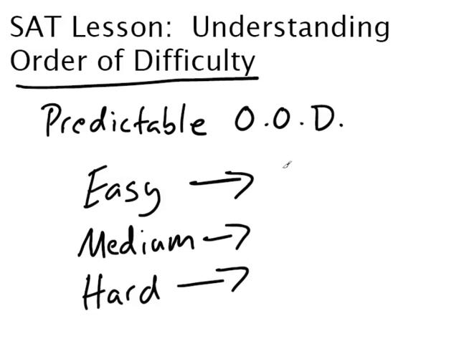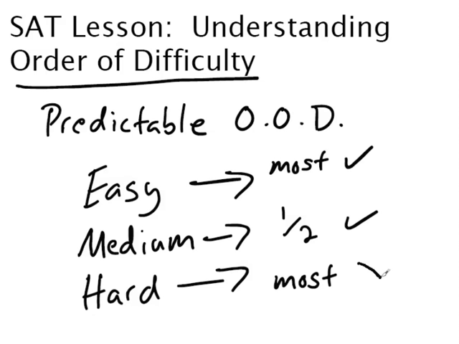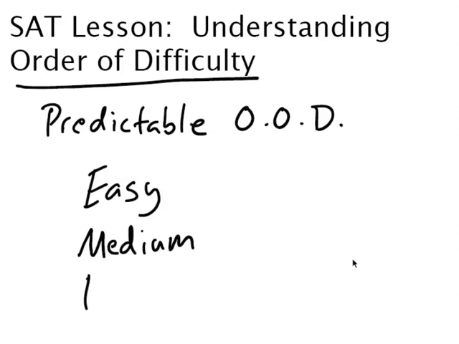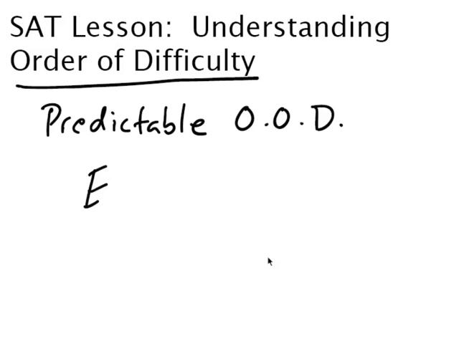So if I call a question easy, what that means is that most people answer it correctly. Okay? If a question is a medium level difficulty, it usually means about half the people who answer that question answer it correctly. And then if I refer to a hard question, it means that most people are answering it incorrectly. Okay? So it doesn't just mean that it's easy or hard from a subjective perspective. It's a real statistical analysis of how many students answer that particular question correctly.